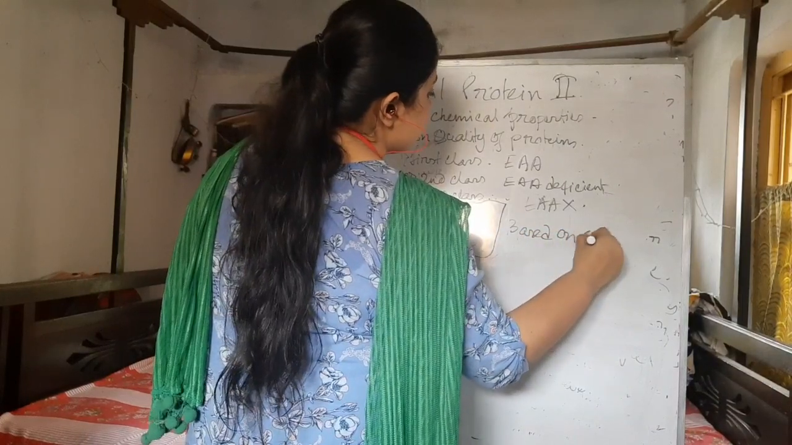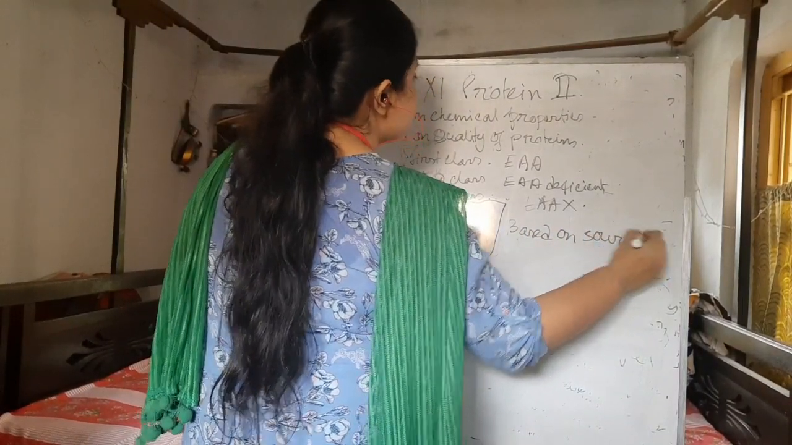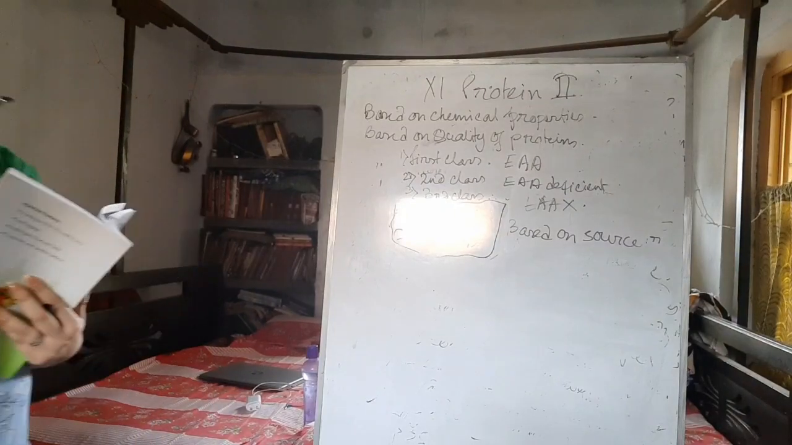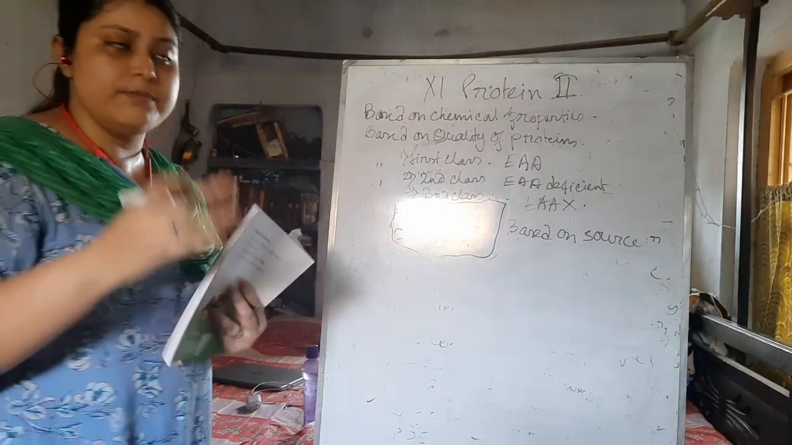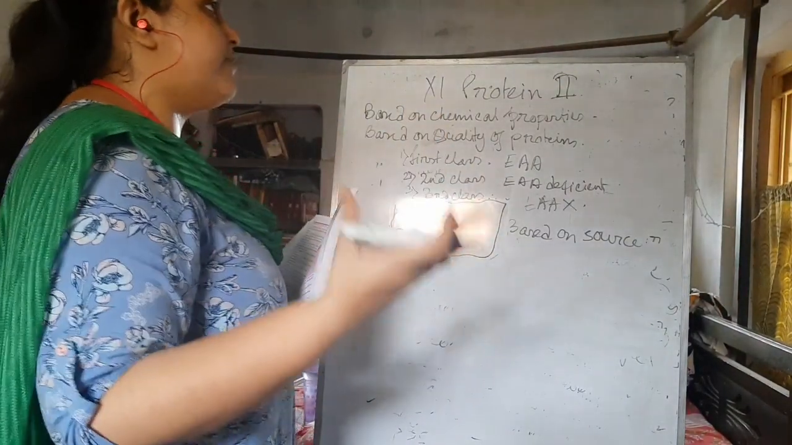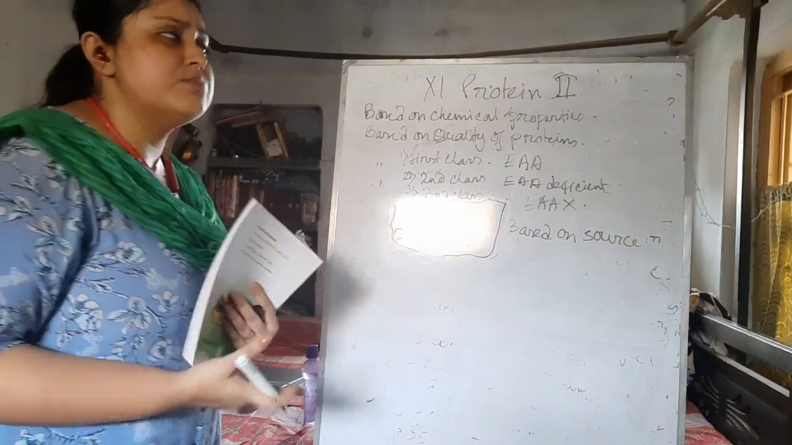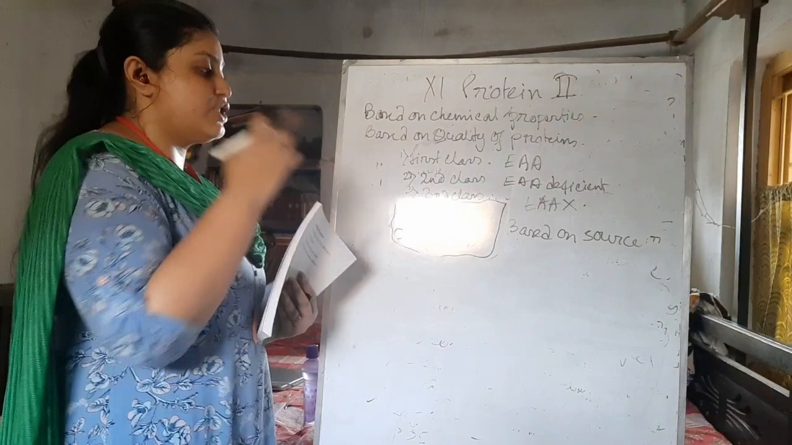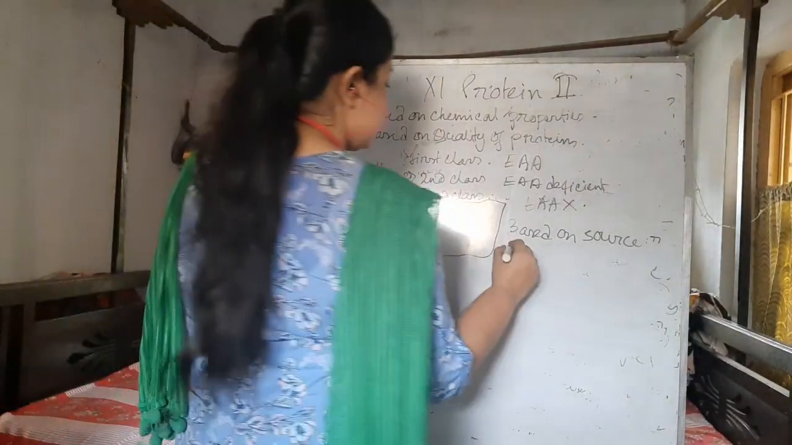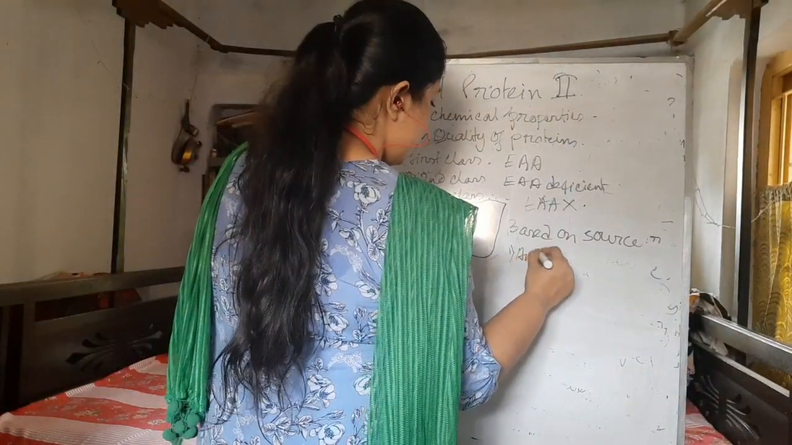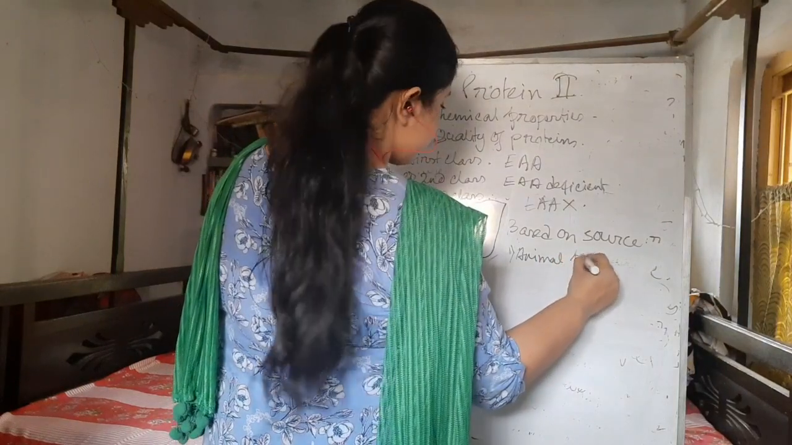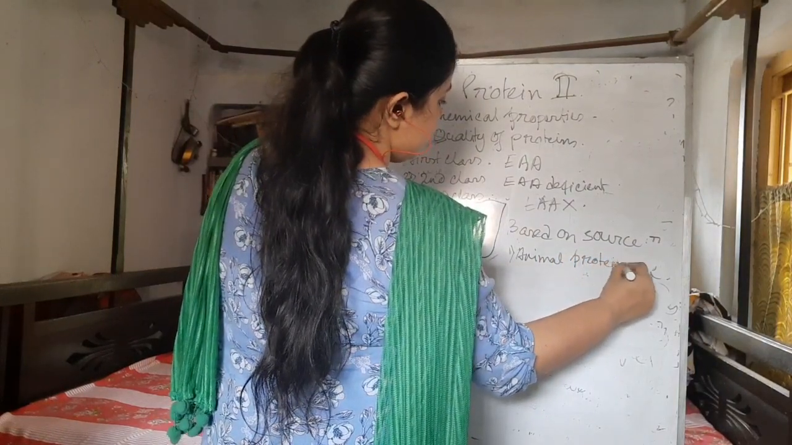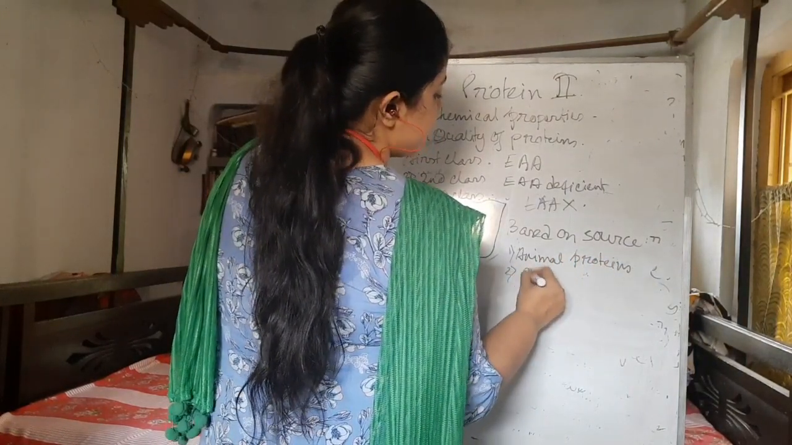Based on source. It is a very easy classification. The proteins we can get from many places, some from animal sources, some from plant sources. According to this, the classification has been done. The first is the animal source or animal proteins, and the second one is plant proteins.